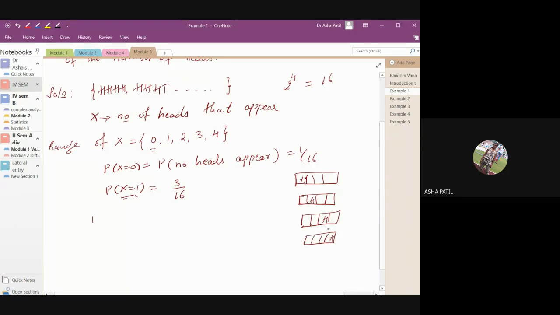That is, when 4 coins are tossed, the first coin may show head and the other 3 may show tail. Or the second coin will show head, the others will show tails, in that way. So these are the different possibilities. How many possibilities are there totally? 4. So I'll write 4 divided by 16. Now what's the probability that x is equal to 2? Probability that 2 heads will appear.